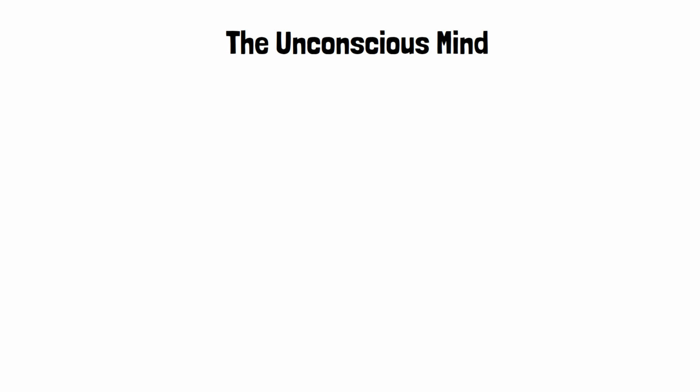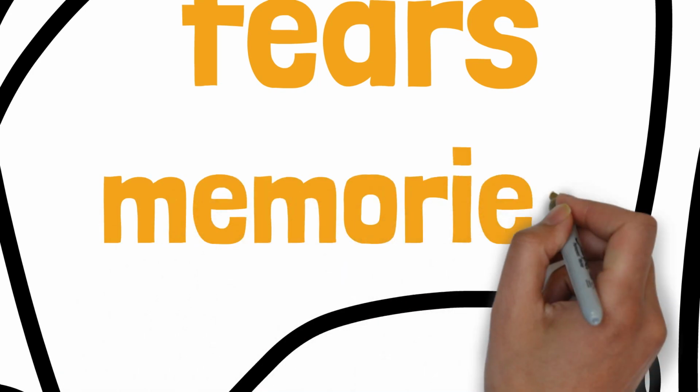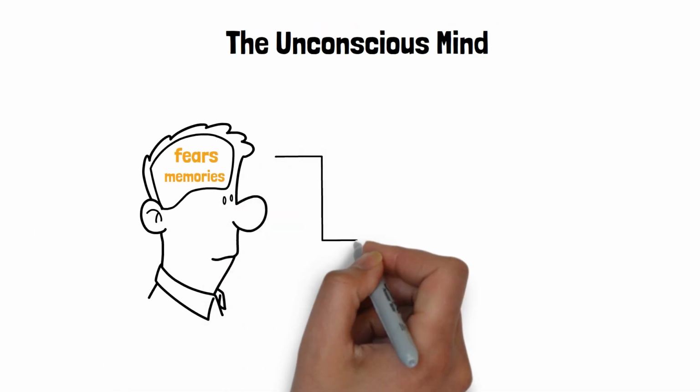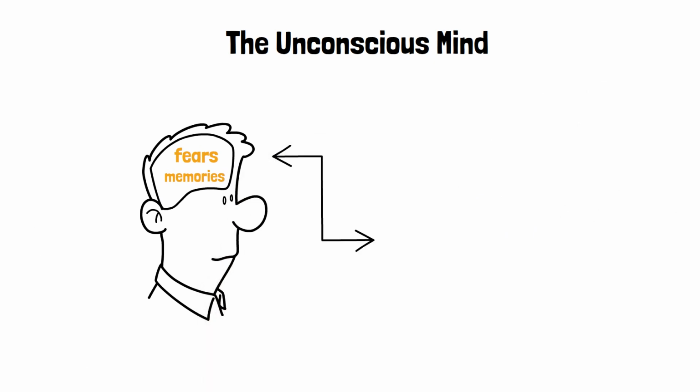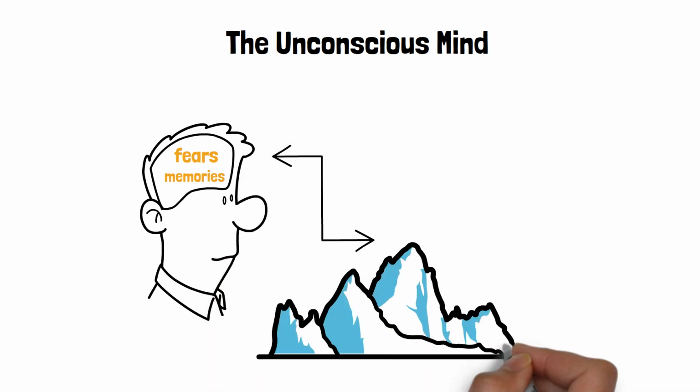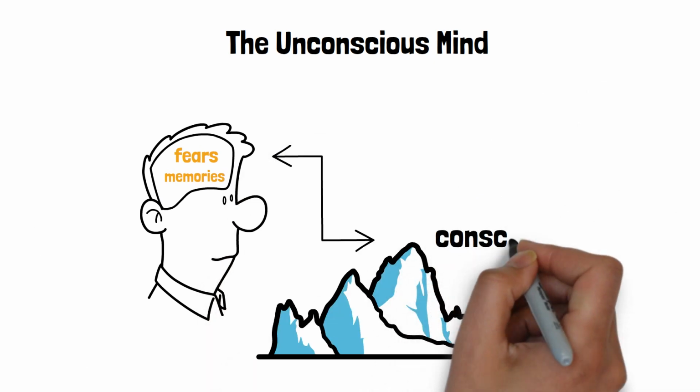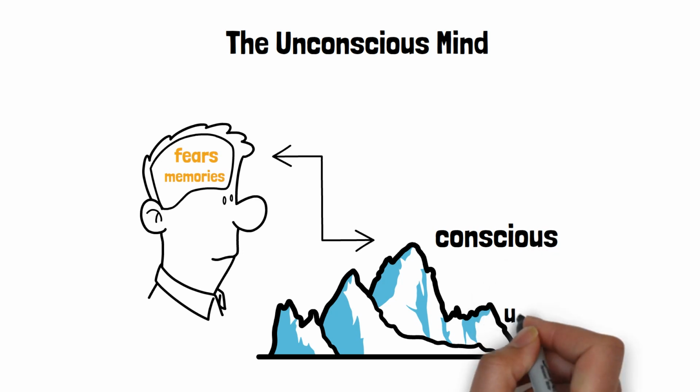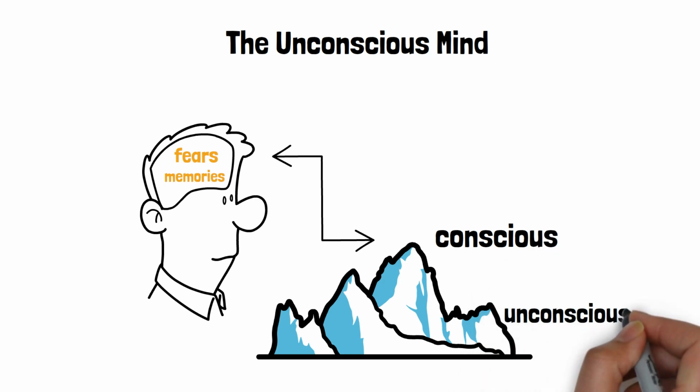The unconscious mind. The unconscious mind is a part of our mind that we are not aware of. It holds our deepest desires, fears, and memories. Freud believed that these hidden parts of our mind influence our behavior and thoughts. He compared the mind to an iceberg. The small part above the water is our conscious mind. The much larger part below the surface is our unconscious mind.